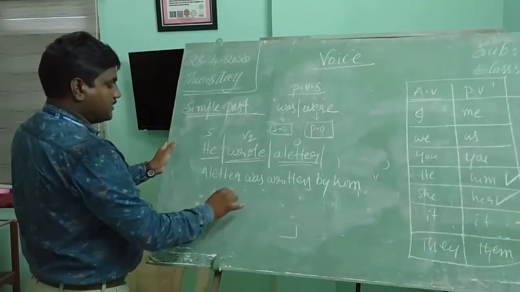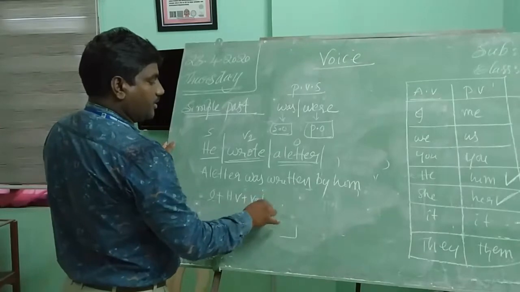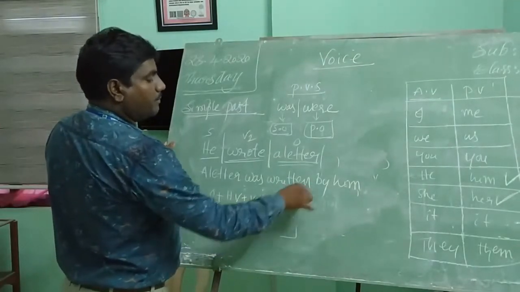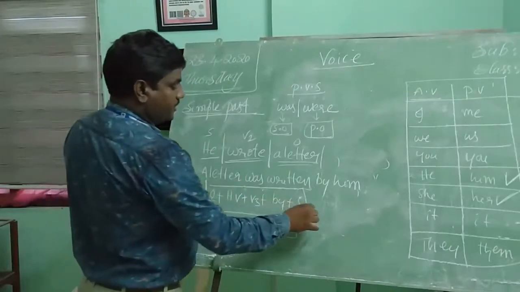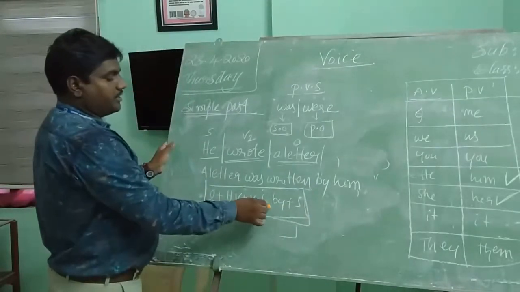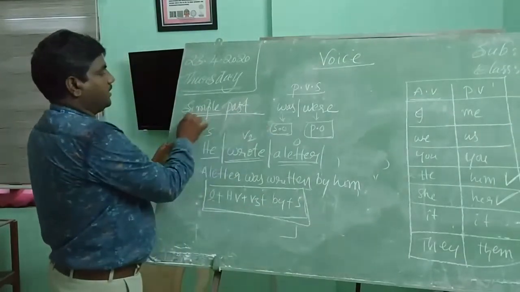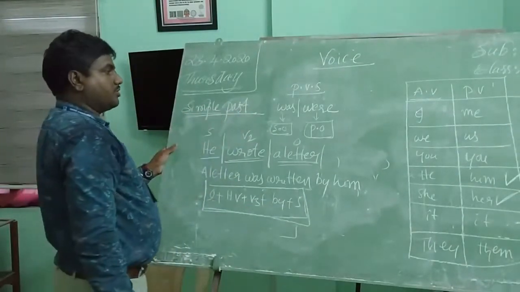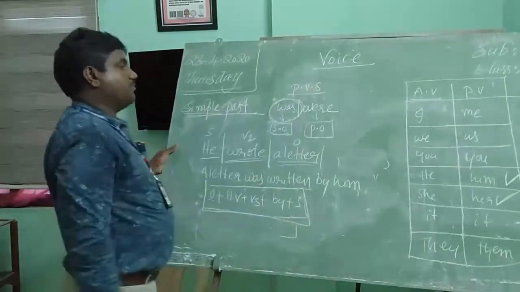Object plus helping verb plus V3 plus by plus subject. This is the passive voice structure in the simple past tense.